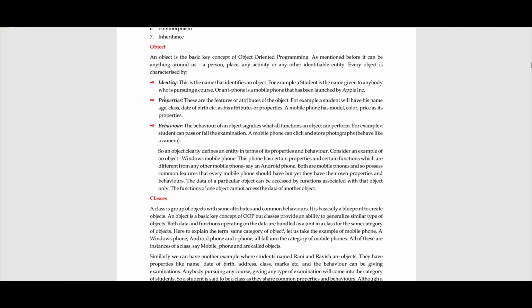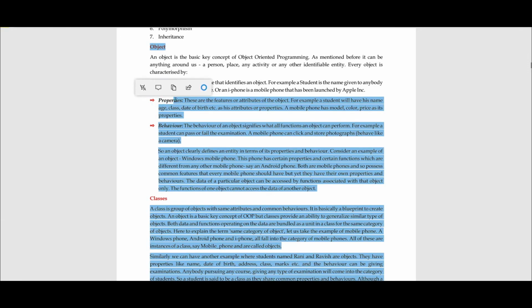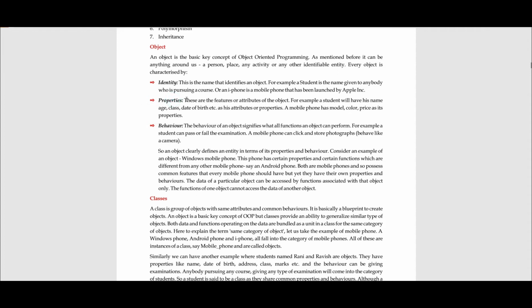Now the object will have certain properties, that is, the features or the attributes of an object. For example, a student can have his name, his age, a date of birth, an address. All these are the properties. Something to uniquely identify it becomes its identity. Properties, because it has certain attributes linked to it. And behavior. The behavior of an object is defined by the functions that it can perform.